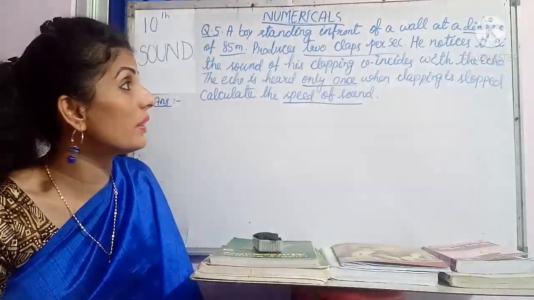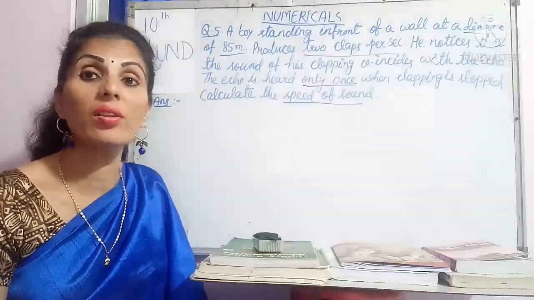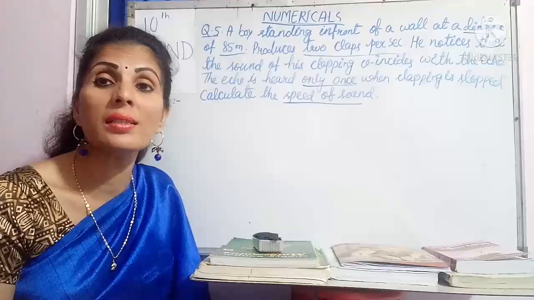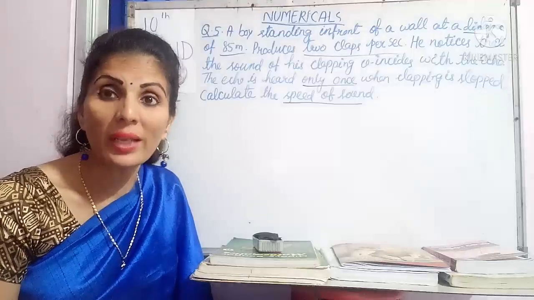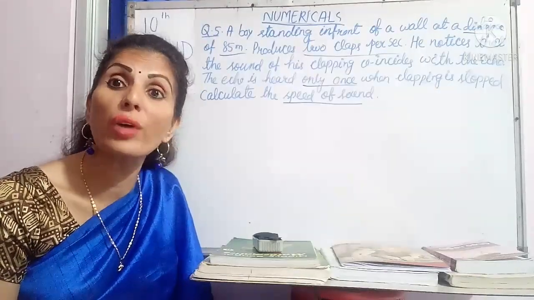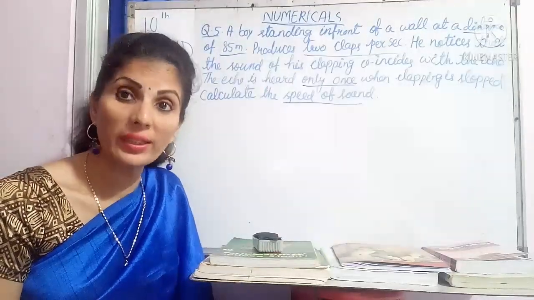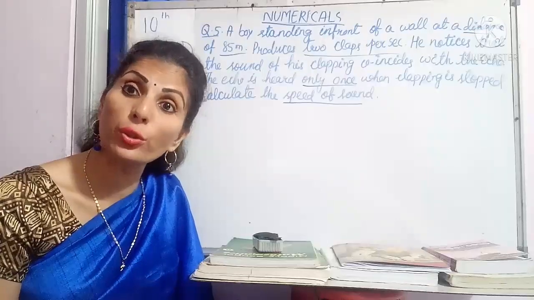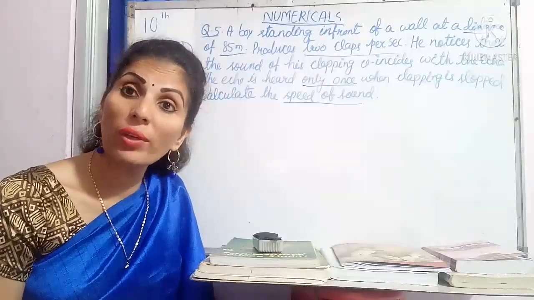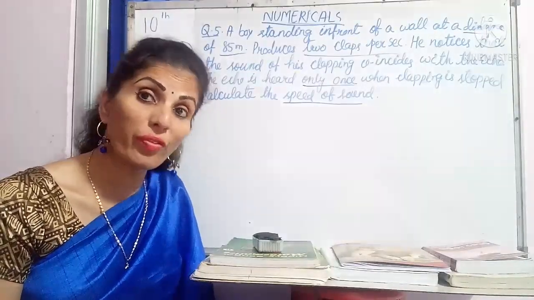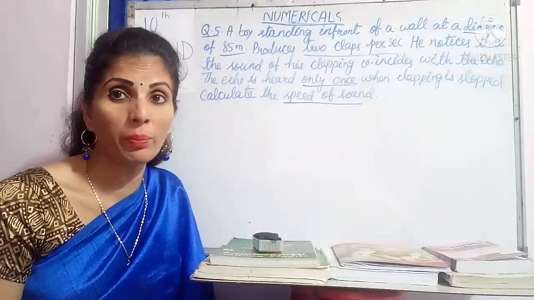Now go to the next line and see what is given. But he notices that the sound of his clapping coincides with the echo, and the echo is here once. Means the echo is not for 2 claps. The echo is for only 1 clap. That's why the time taken is for 1 clap, not to be calculated on 2 claps. So for 2 claps it is 1 second, and for 1 clap it is 1 by 2 second, or you can write 0.5 second. But remember children, whenever you are calculating inside your numerical, you can put fractions, but whenever your final answer comes, you must make it in decimal form.